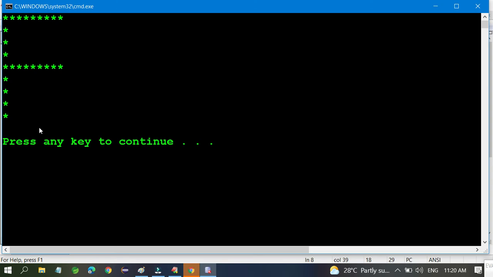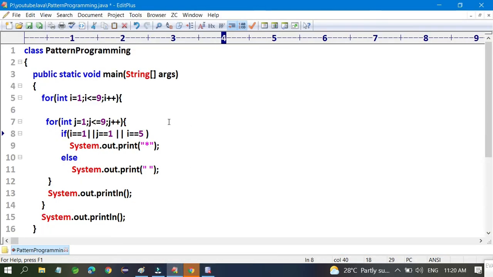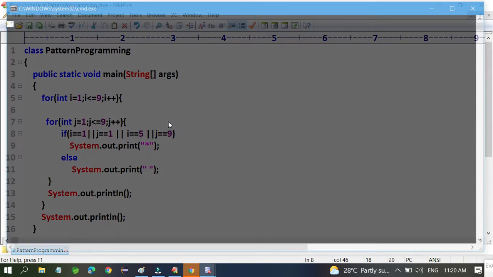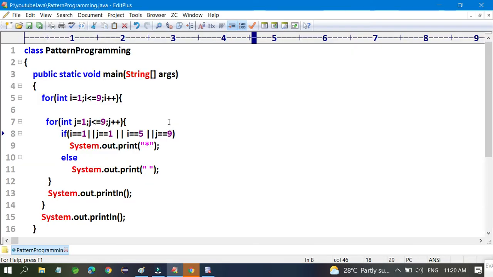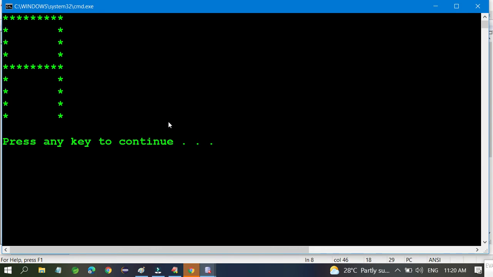So how can I do it? I have to write J is equal to 9. If I write here, I can print something different like this. This is the A. Oh my god, we are able to print A. I have printed A, but you don't want to print everything, you want to print P.